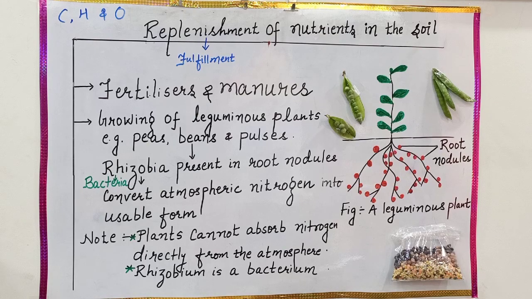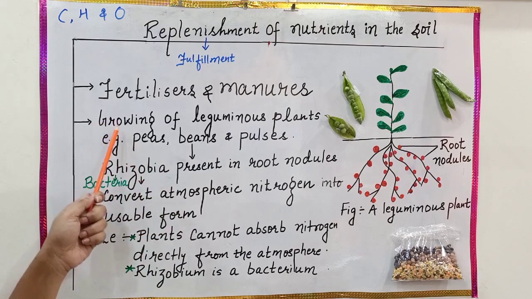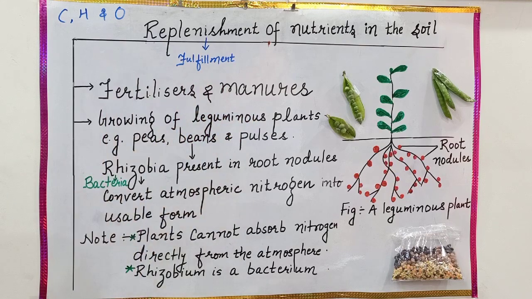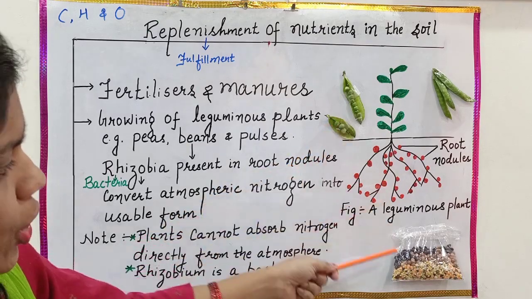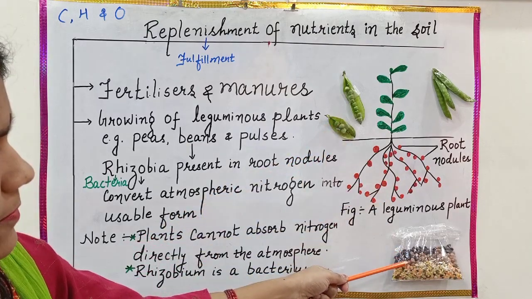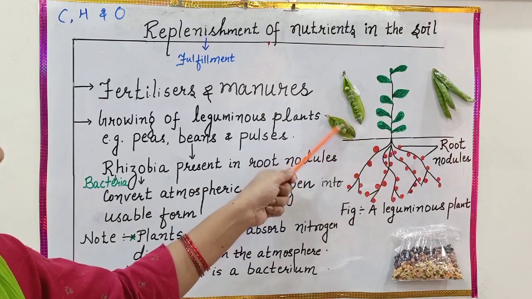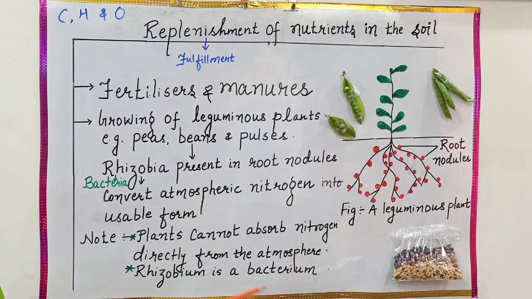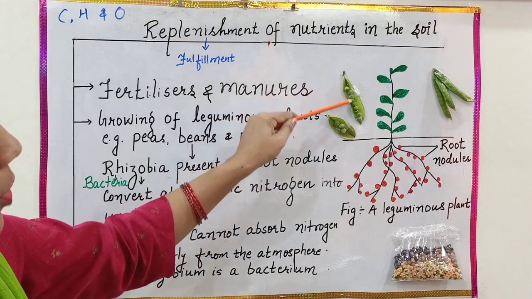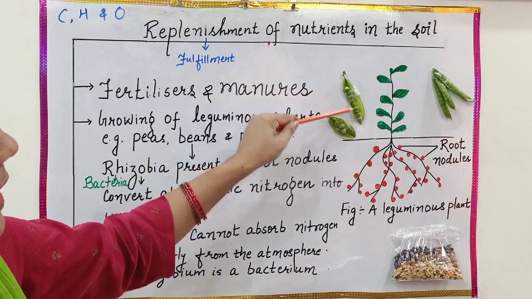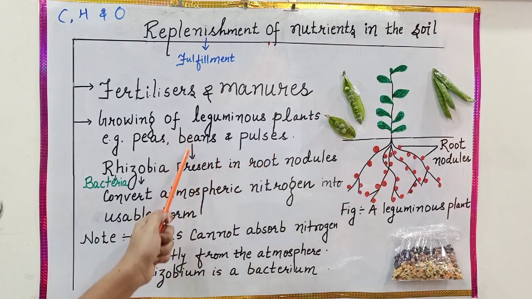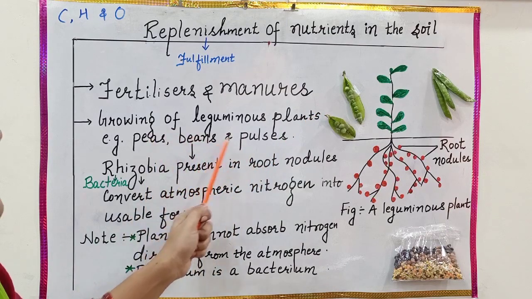But do you know there is another way of replenishing the soil with nutrients? One of those ways is to grow leguminous plants in soil. Are you familiar with the leguminous plants? Yes, they are your favorite peas or pulses or beans. The meaning of legume is a seed or pod. You may see this is the pod of a pea plant. This is a leguminous plant. So the examples of leguminous plants are peas, beans and pulses.